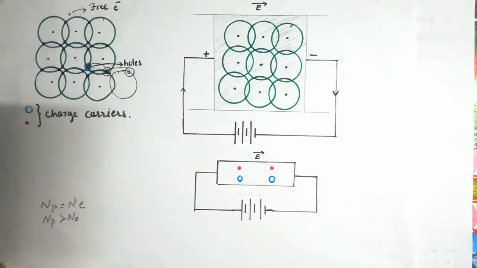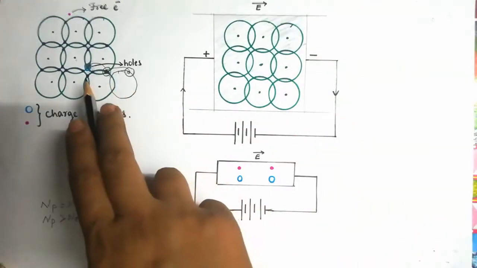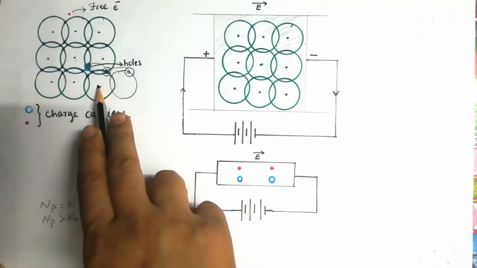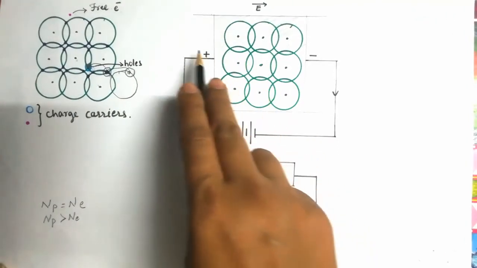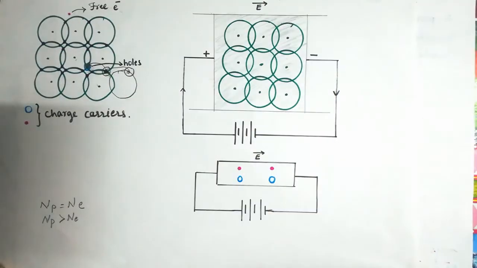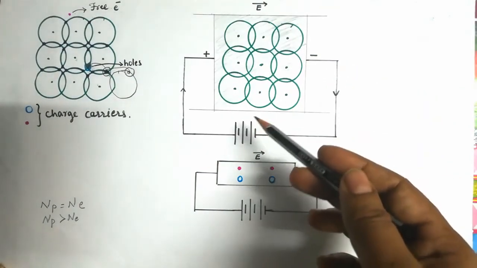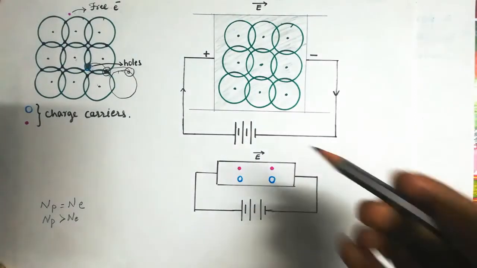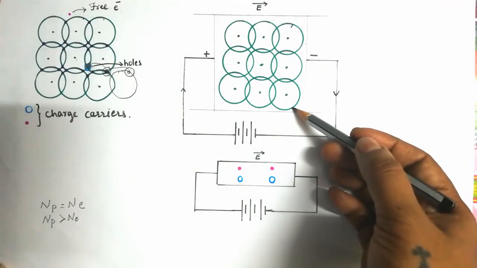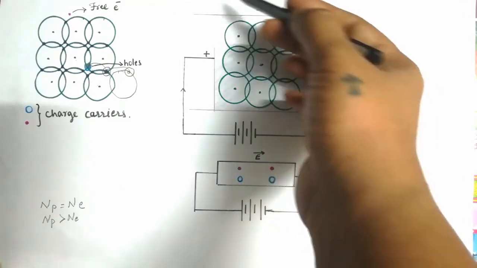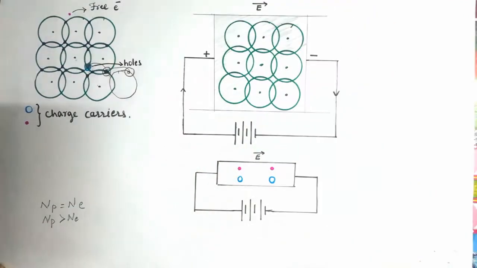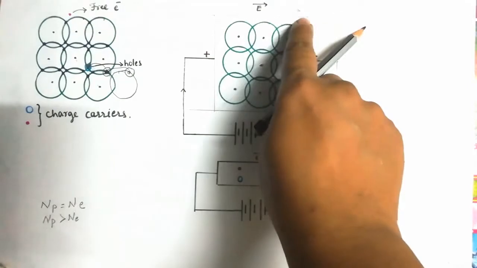To understand that, you connect this silicon element to an external source. Once you connect silicon to an external source, it generates an electric field. As you can see on the screen, the direction of the electric field is from left to right. So, it is in this direction.